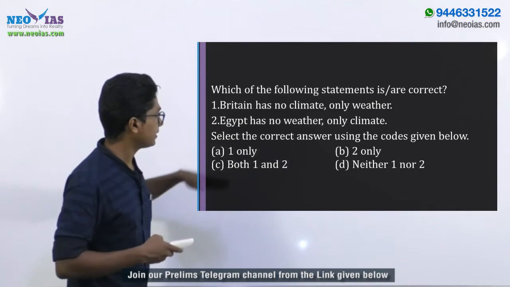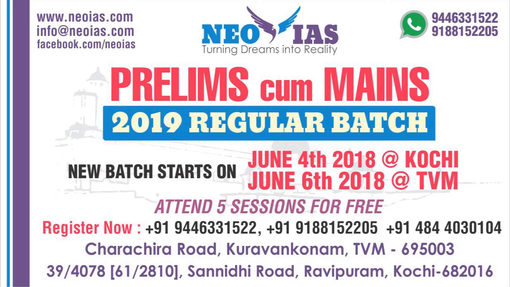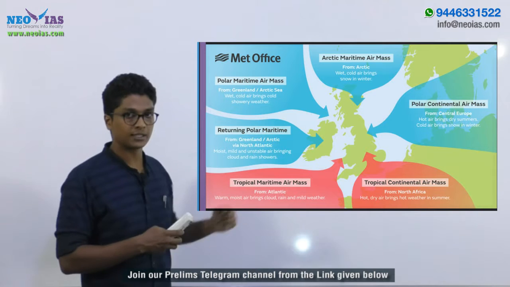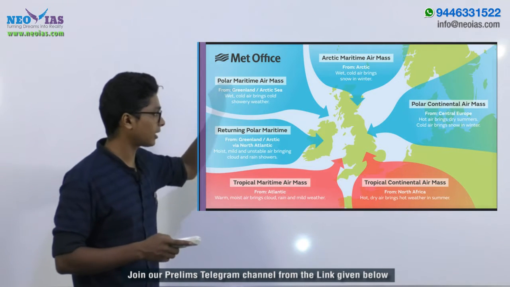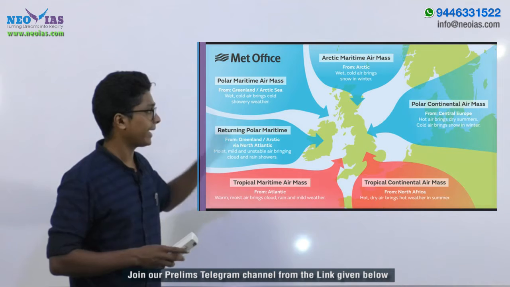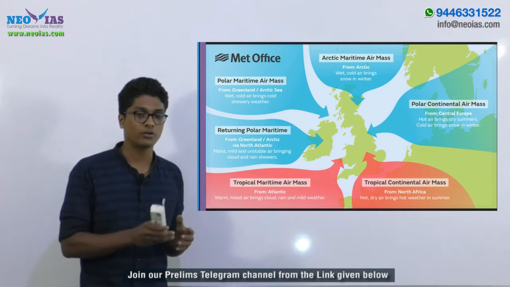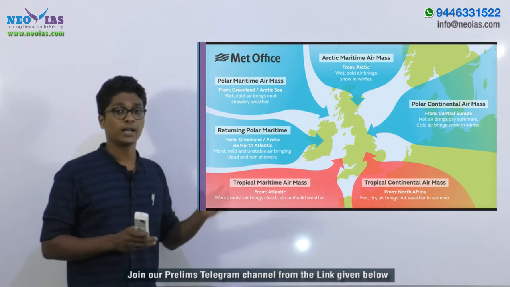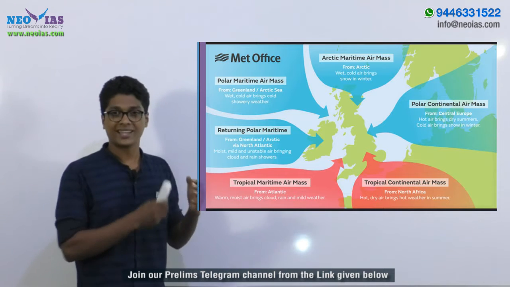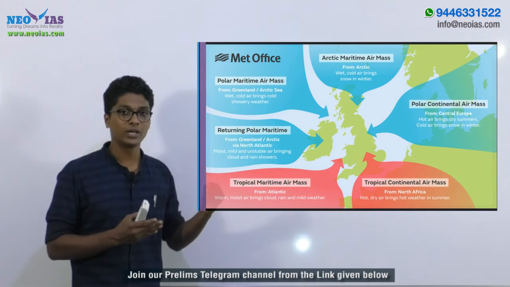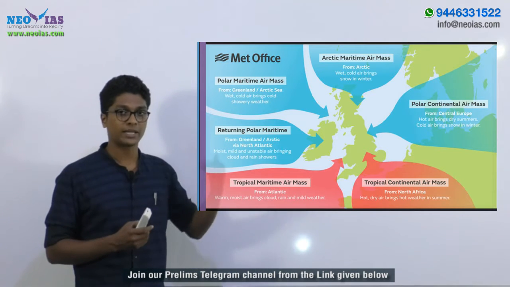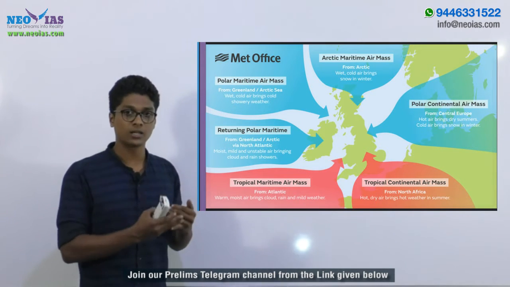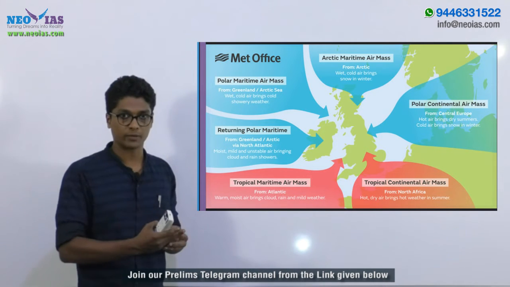Now before going to the answer, let's take a look at these two regions. First of all, Britain. Britain is located towards the mid-latitude regions, and it comes under the influence of various kinds of air masses, right? Air masses are large quantities of air having the same properties of temperature and moisture. Based on humidity they can be divided as maritime and continental air masses, and based on temperature as Arctic, polar or tropical.